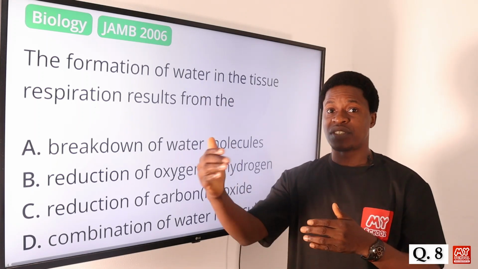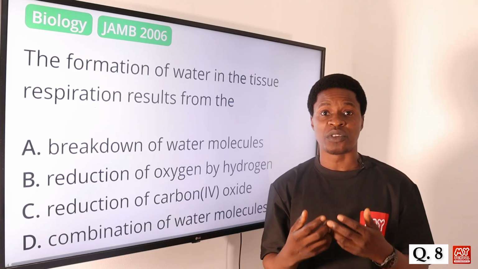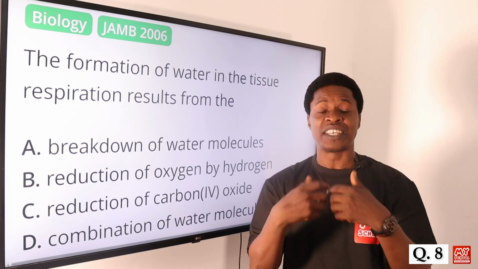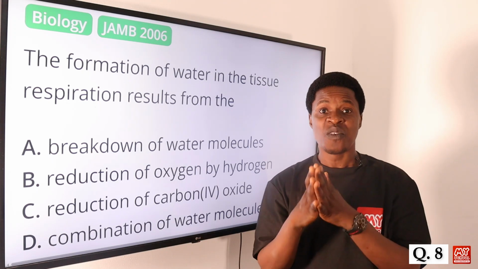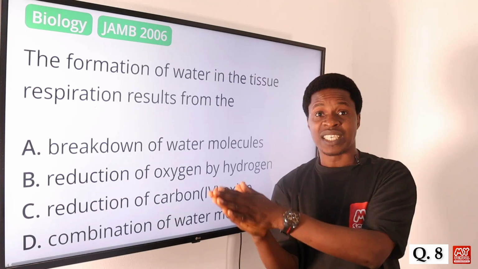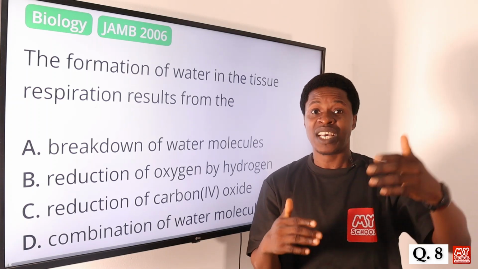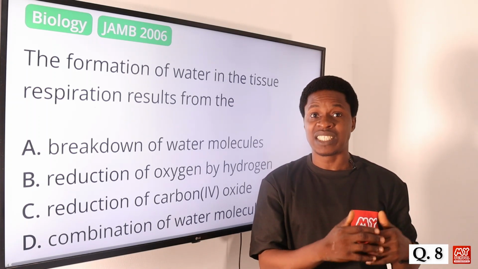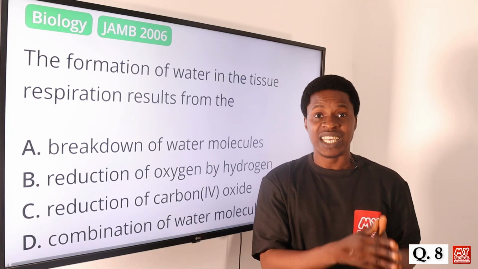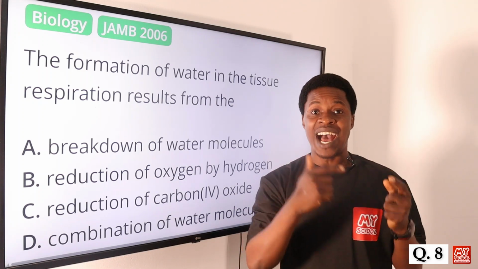So water is formed in the cellular, especially in the cellular respiration. You don't forget that in cellular respiration we talk about the last stage, okay, the last stage of cellular respiration that has to do with oxidative phosphorylation, okay, where the food is broken down, okay, the 6 carbon atom is broken down into 3 carbon atom first in the first stage of respiration, cellular respiration, aerobic respiration. Then the final stage we have about 36, that's what we talk about the Krebs cycle, okay, we have about 36 ATP that is generated in that particular form. The first stage talks about 2 ATP, okay, energy that is given up in form of adenosine triphosphate.